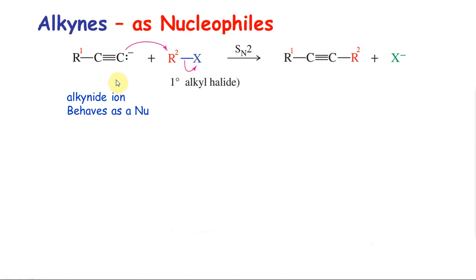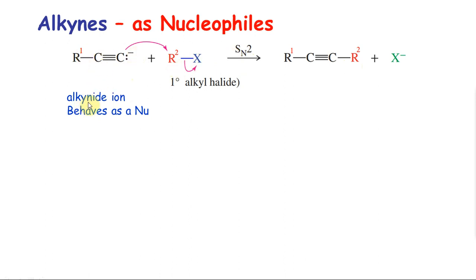Alkynes as nucleophile. A terminal alkyne, as we saw before, can lose the hydrogen in the presence of a strong base. Now I have a strong base here and also a nucleophile. So this can go on to attack just like Williamson's ether synthesis. Because the substitution reaction happens with the nucleophile and the substrate in the same step, it is substitution nucleophilic second order. You just kick out this leaving group and put in the corresponding nucleophile.